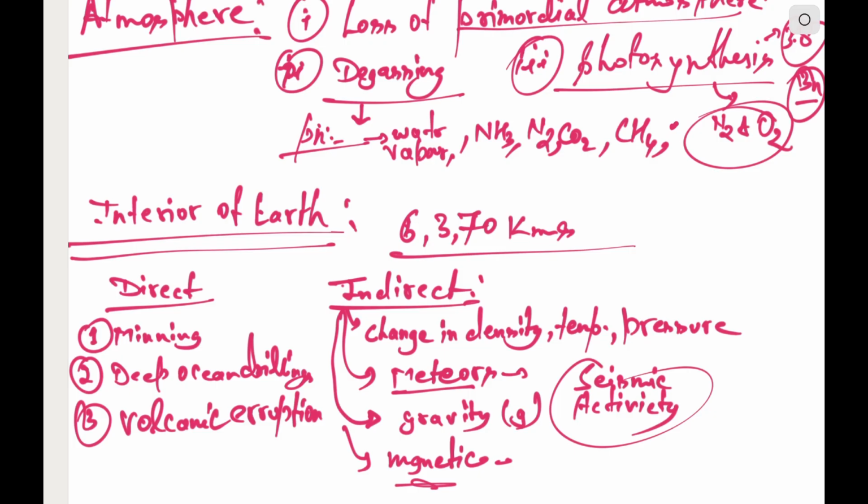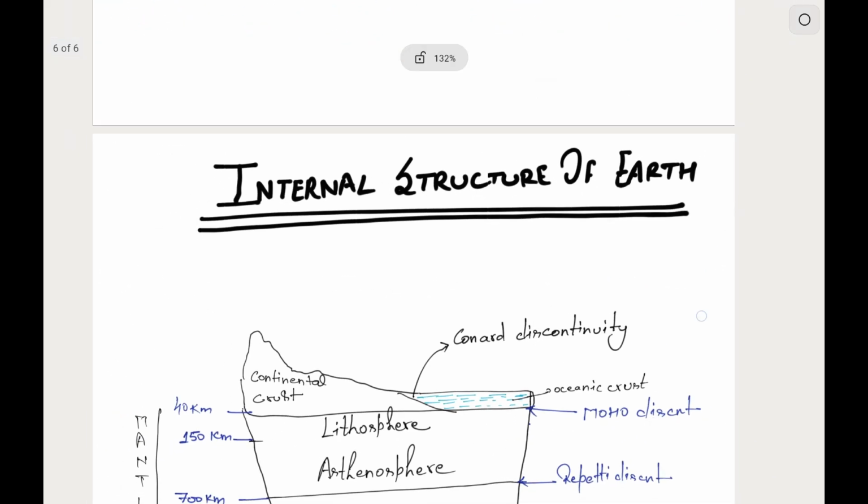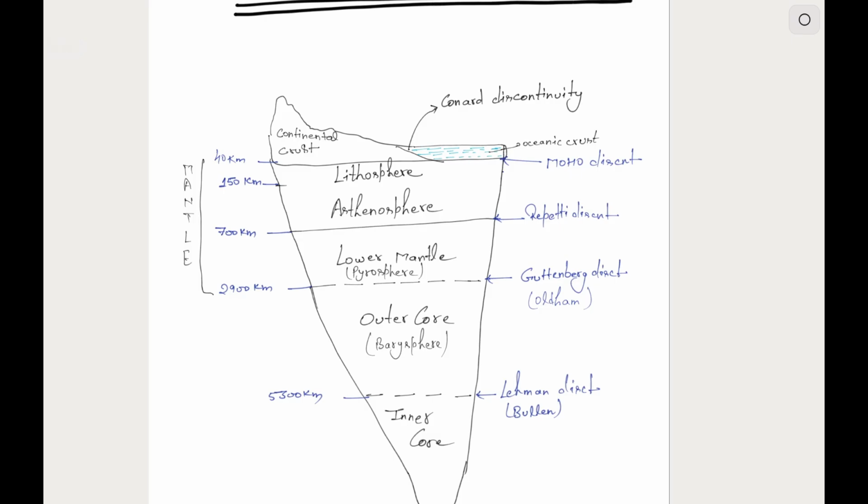So now let us first look at how the structure looks. It is majorly divided into three parts. First one is crust, second one is mantle, and third one is core. Crust is divided into continental crust and oceanic crust. Continental crust is generally thicker and oceanic crust is thin. But this continental crust is less dense.